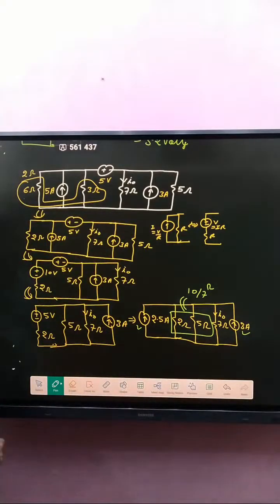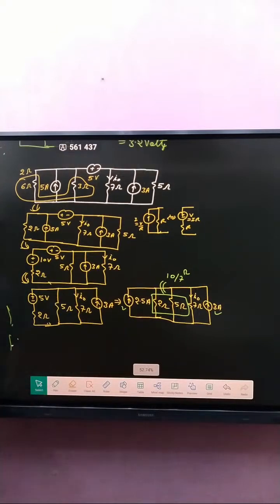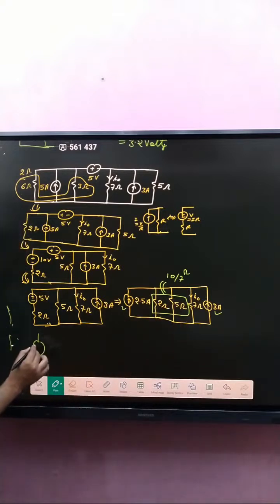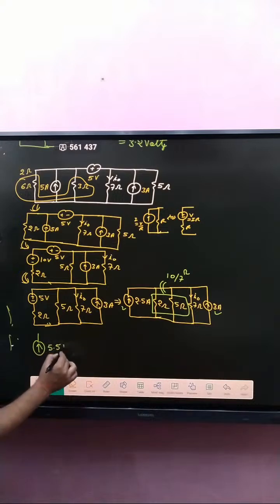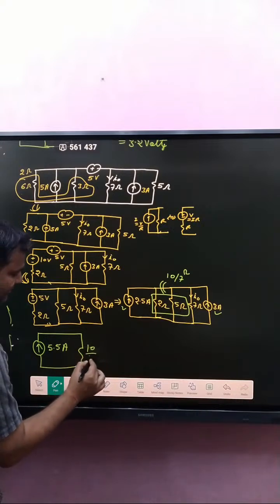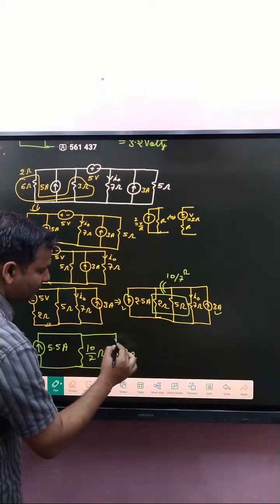After that, if you see very carefully, these two are parallel. So the combination of these two, that is how much? 2 into 5, 10, 10 divided by 7 ohm. And 2.5 ampere and 3 ampere, both are in the same direction. So you can say 2.5 plus 3, that is how much? 5.5 ampere. And that is 10 by 7 ohm, and that is 7 ohm with current direction I naught.